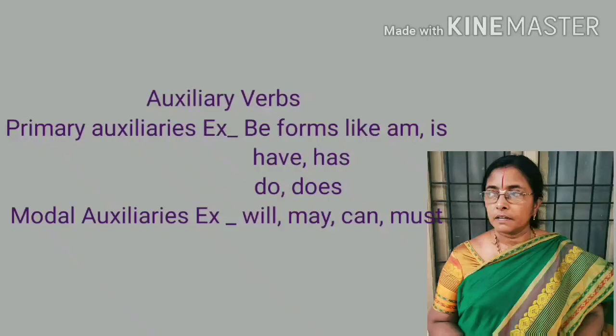Now let us come to modal auxiliaries. Will, may, can, must. All these are used only as helping verbs. Those are not used as main verbs. For example, what does will indicate? I will come to your house tomorrow. Will denotes future tense. The weather is cloudy. It may rain now. Here rain is the main verb and may is the helping verb.